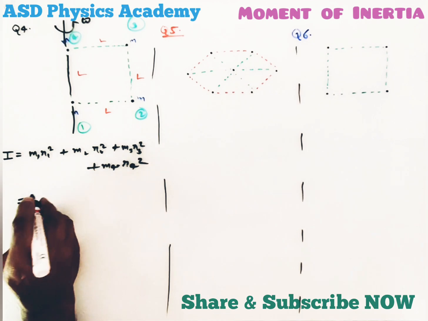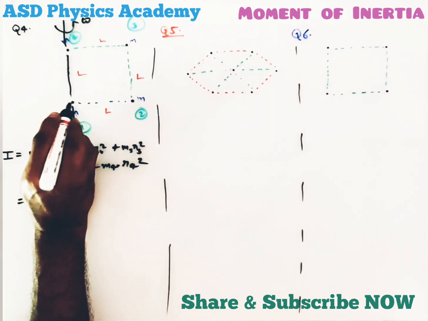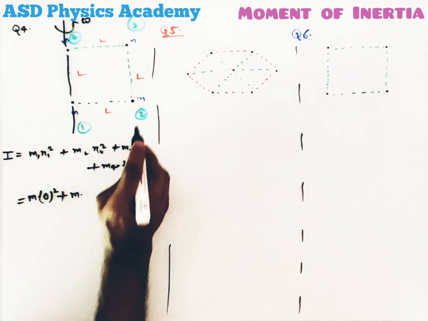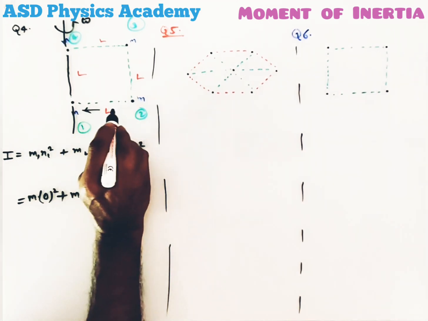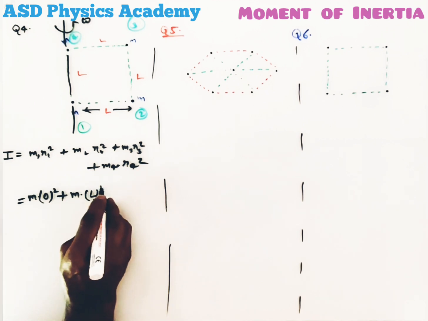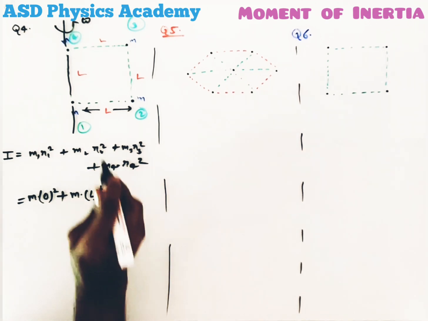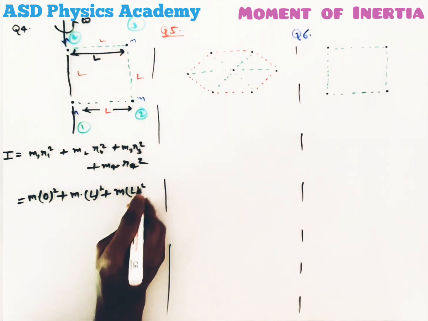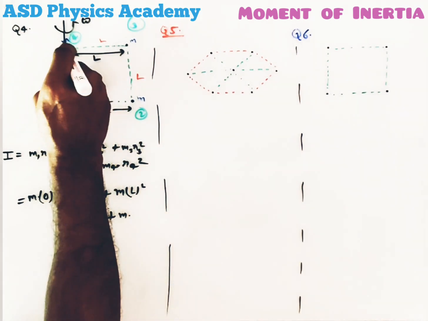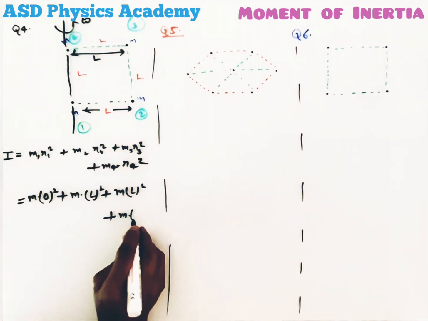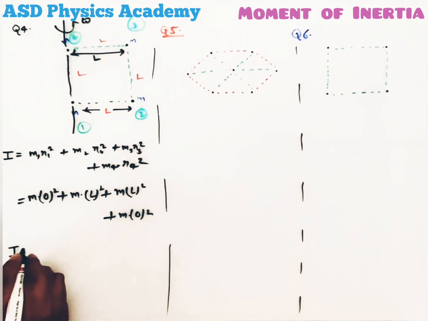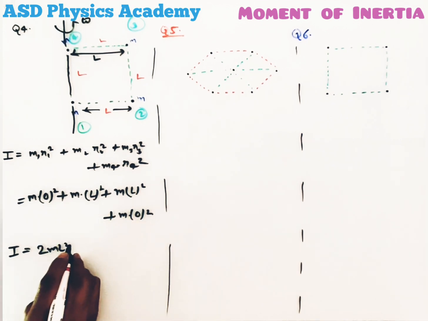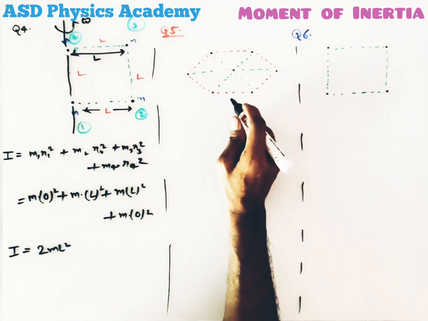Now, the first particle is situated at the axis itself, that means r1 will be 0, plus for the second particle, this distance will be used, L square. For the third particle, again the perpendicular distance from the axis of rotation, L. For the fourth particle, again it is situated at the axis itself, that means 0 square. That means the moment of inertia of this system will be ml square plus ml square, 2 ml square. Now let's come to question number 5.